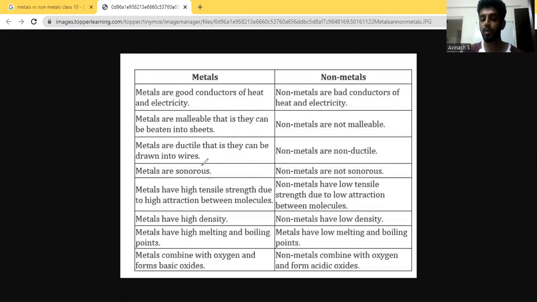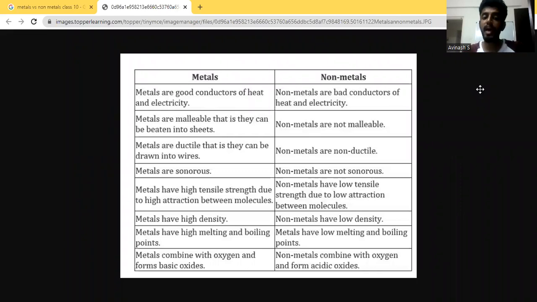That is what is meant by sonorous, and that is why metal bells are used. The bells that we ring in our houses or temples, and also the school bells, are made of metals. Because of this property, non-metals are non-sonorous, which means they can't produce a ringing sound.